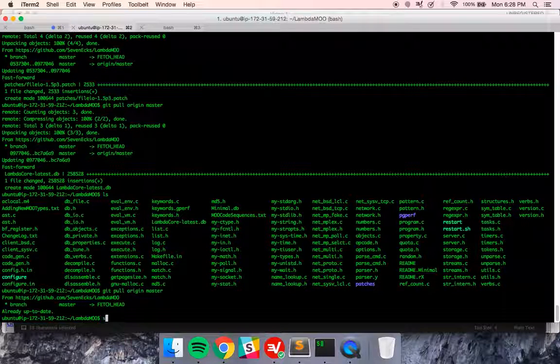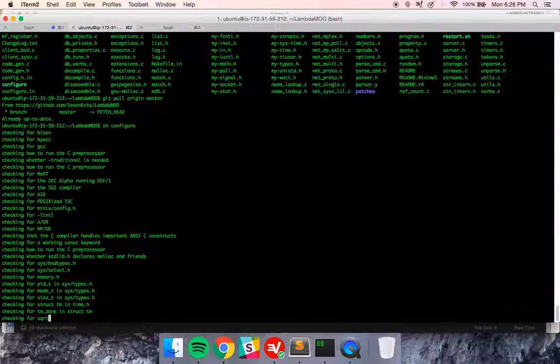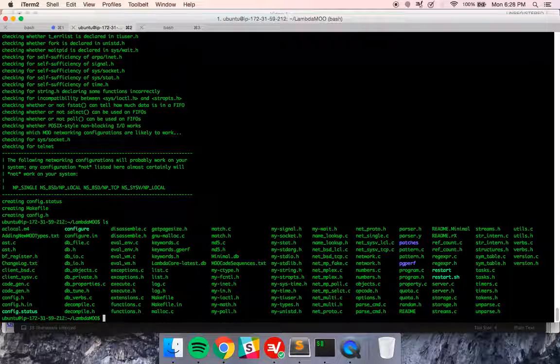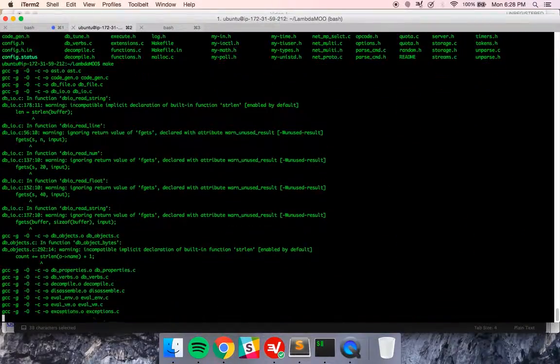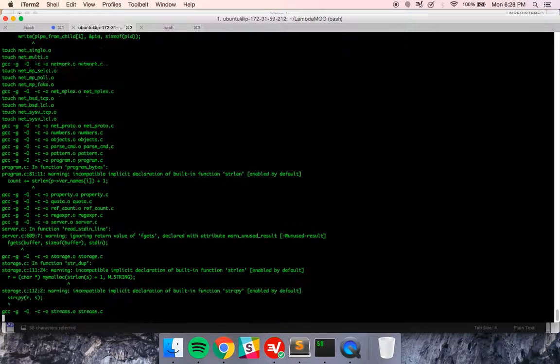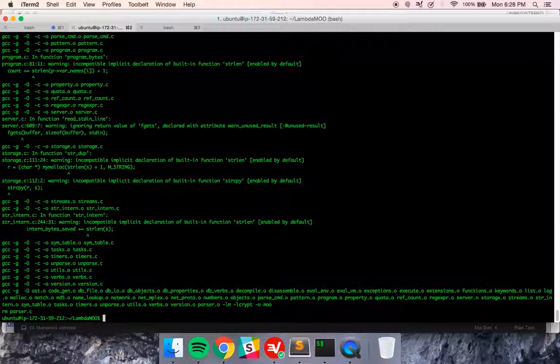To do that, we've got to do sh configure. We would then edit our options file, our options.sh, if we needed to, but we're not going to. So I'm going to do make, which will then make the moo. Now we're doing this without patches. So this is just that first part.